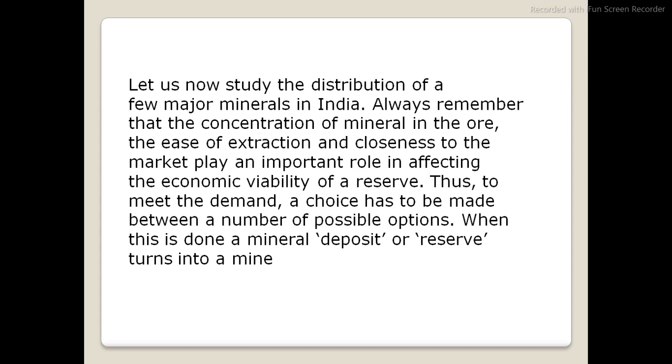Suppose you are having a land piece and you are digging it to construct a particular house or hotel or whatever it may be, and if you find coal deposit over there, you have to inform the government that this is available here. If you want your personal authentication on that particular ore, if it is going to be having huge amount, then all the procedures you have to follow, take the permission and license from the government, then you can do it. Now the common examples of mines we are going to discuss in the upcoming points.